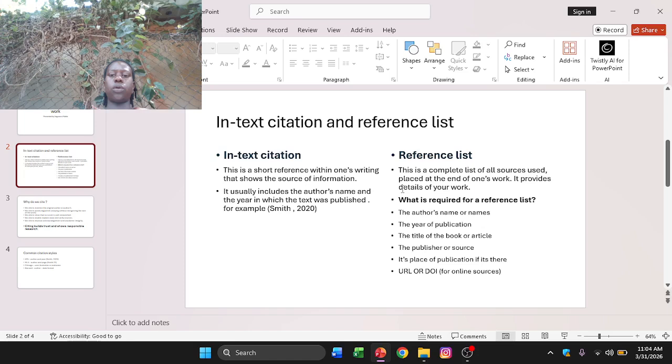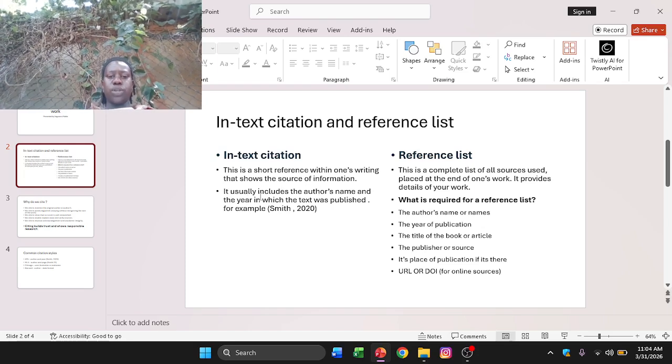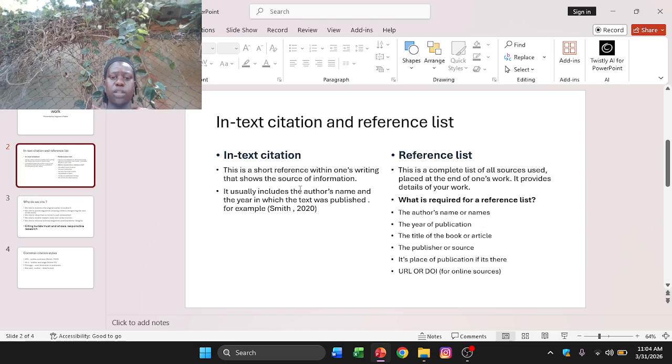In-text citation. This is a short reference or a short list within one's writing that shows the source of information. It usually includes the author's name and the year in which the text was published. For example, Smith, 2020.